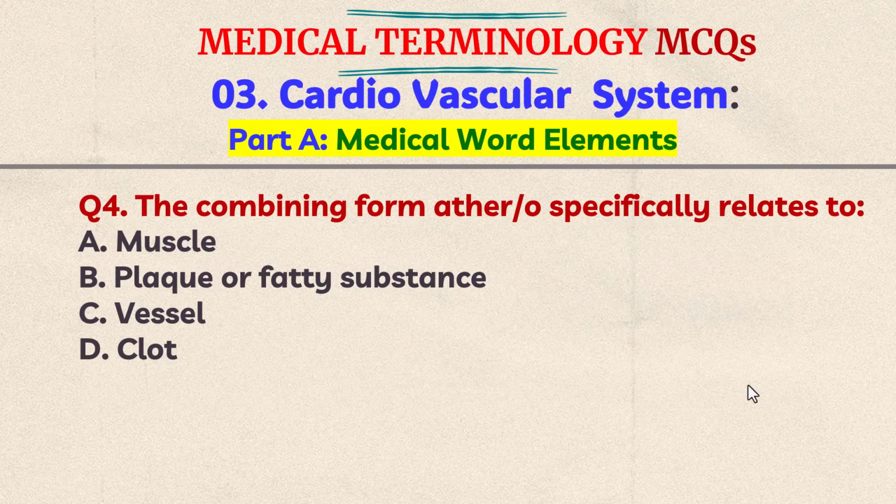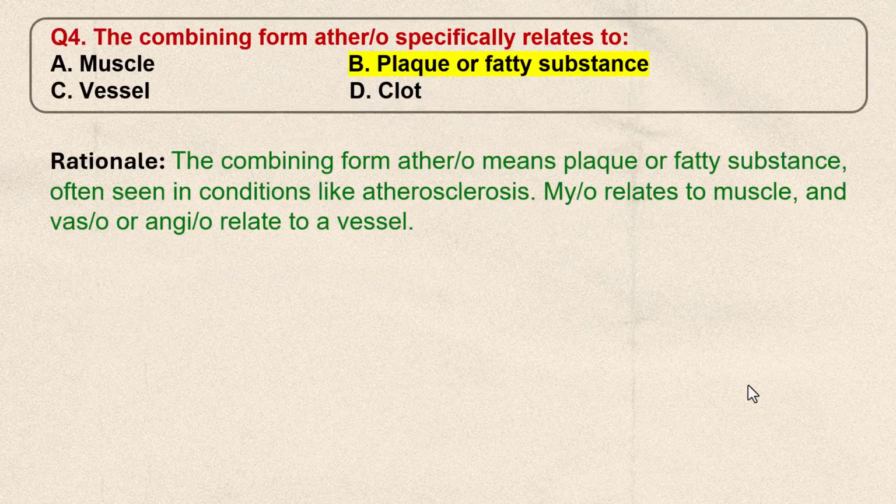Question number 4. The combining form athero specifically relates to A. Muscle, B. Plaque or fatty substance, C. Vessel, D. Clot. Think the answer. The correct answer is B, plaque or fatty substance. The combining form athero means plaque or fatty substance, often seen in conditions like atherosclerosis. Myo relates to muscle and vaso or angio relate to a vessel.